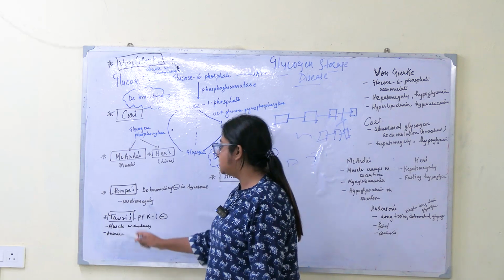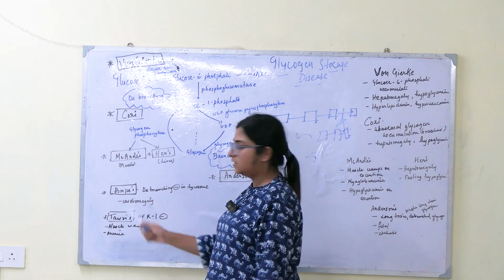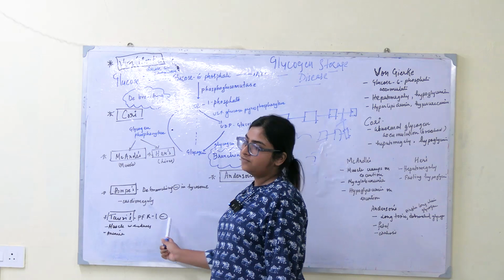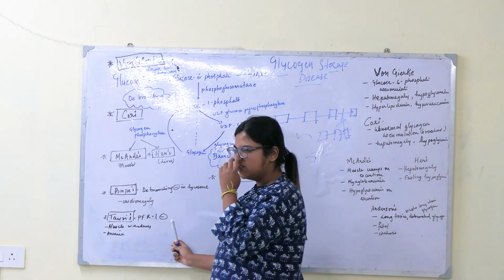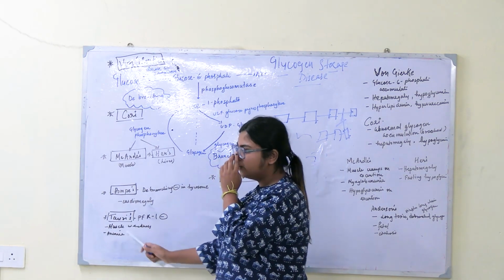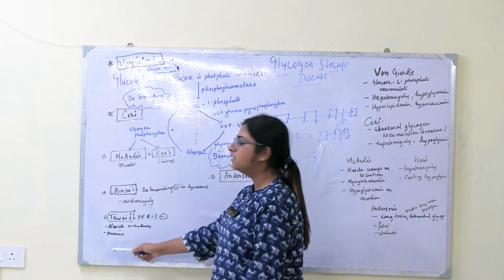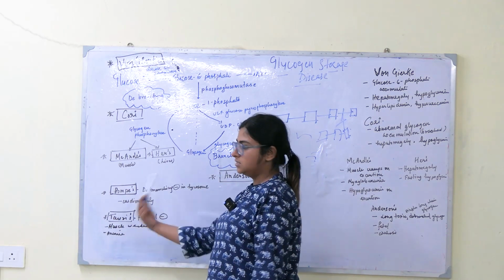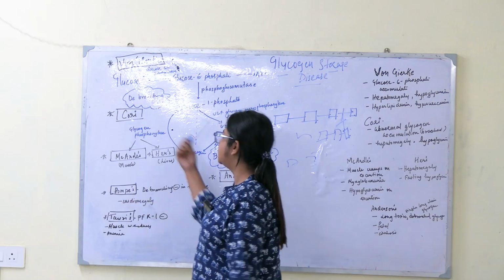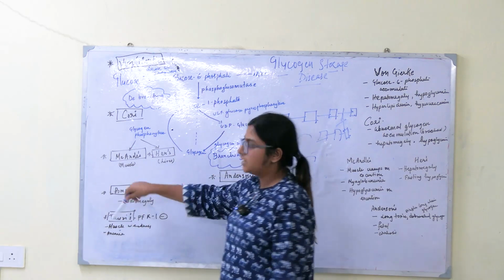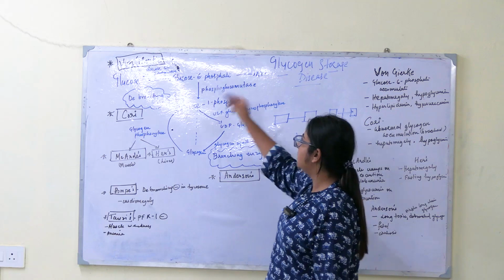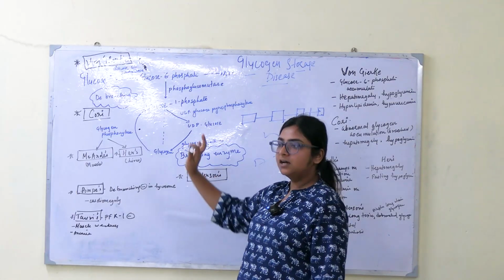Okay, and Tarui's. Tarui's is also out of this cycle. Tarui's is what? PFK1 deficiency. PFK1 enzyme deficiency will lead to Tarui's, and it will cause muscle weakness and anemia. These are symptoms of Tarui's. These two are out of the chart, so I mentioned them separately, like aside, and these are the diseases that you can easily remember from this chart. Clear?